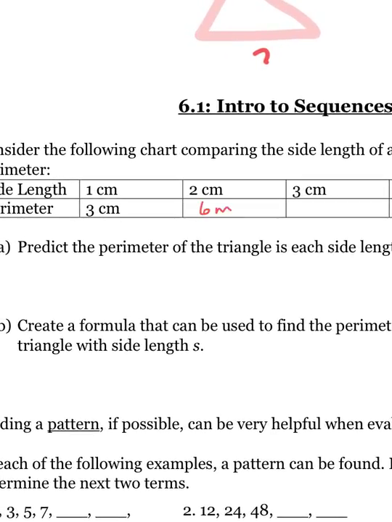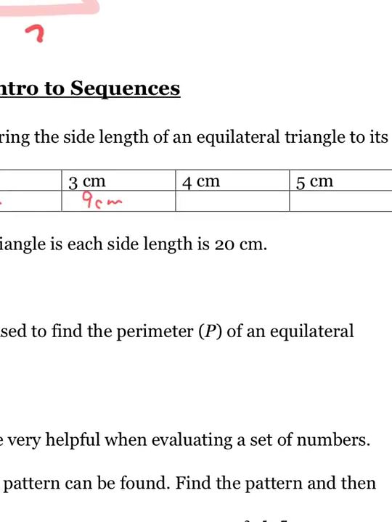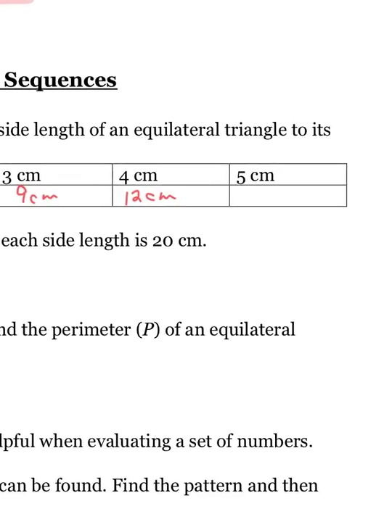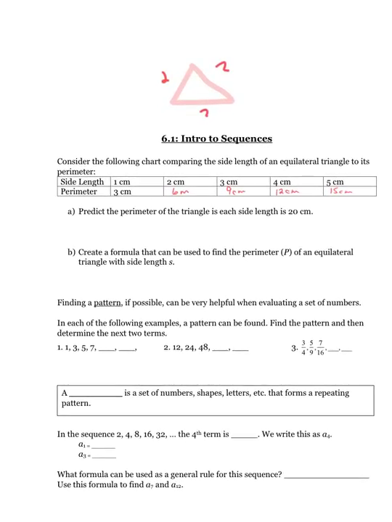I'm not going to draw a picture every time. If it's 3, 3, and 3, the perimeter is going to be 9 centimeters. If it's 4, 4, and 4, when you add those all together, you're going to get 12 centimeters. 5, 5, and 5 is going to be 15 centimeters. What they want you to do with these sequences is get used to recognizing patterns. If you take a look at the chart, it goes from 1 to 3, 2 to 6, 3 to 9, 4 to 12, 5 to 15.